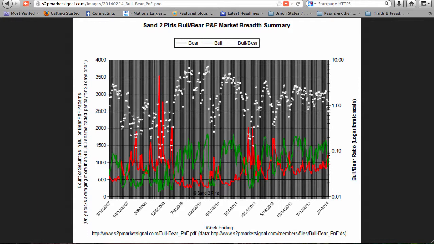Market breadth. With this past week's market advance, our bull-bear point and figure ratio rose from 0.74 to 1.24, returning back to bullish territory. The total count of securities in bullish or bearish patterns fell 1% to 2,036. The count of bearish stocks decreased 23%, while the count of stocks in bullish patterns increased 28%. The Sand to Pearls P&F Market Breadth Summary Chart shows us a market now one consecutive week in bullish territory.